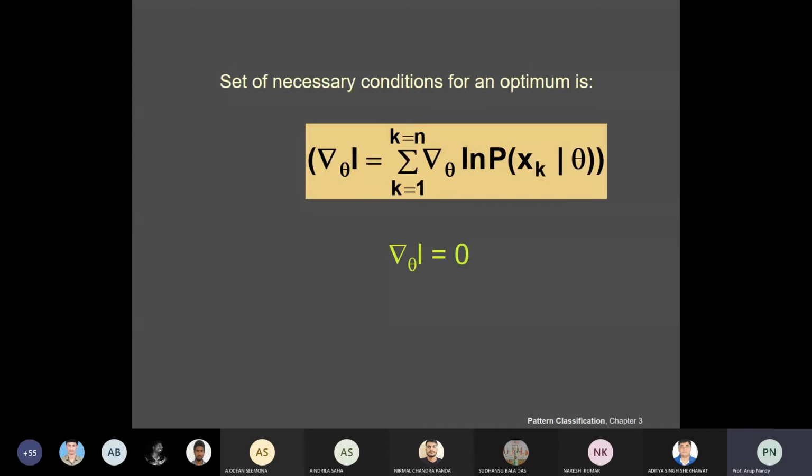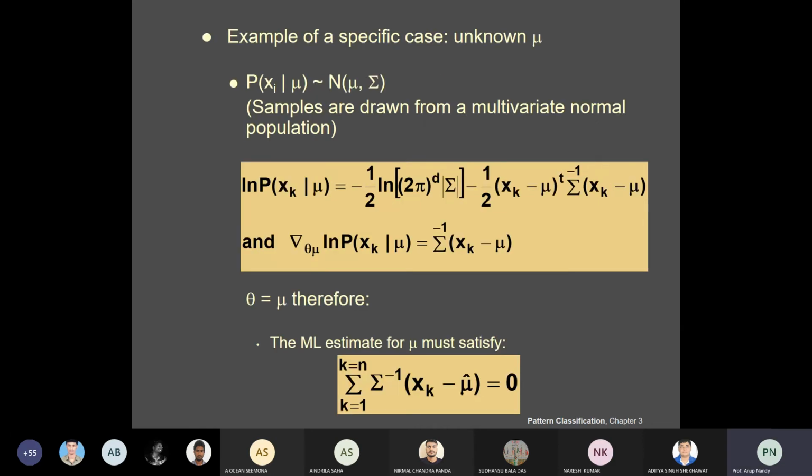So now you need to find the solution, theta hat, of the equation grad θ L is equal to 0. You could find a global maximum, or a local maximum or minimum. Now you have to check at what point values these functions will be optimized. So now these things we will find. So this is your main equation.